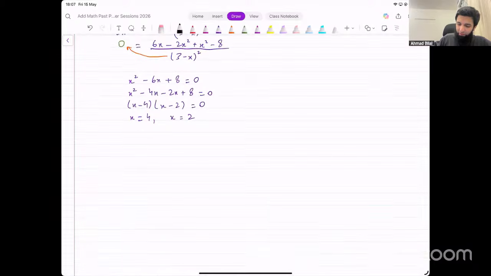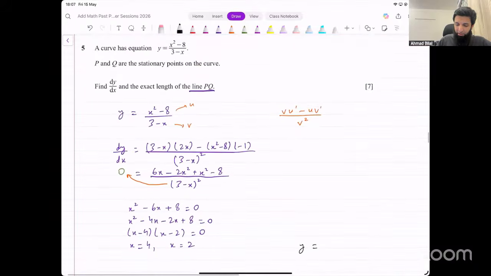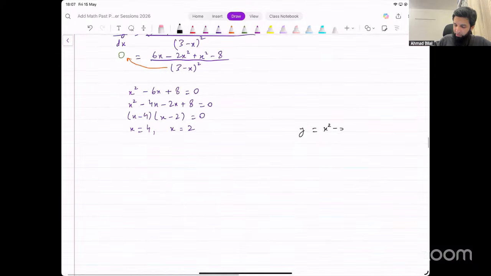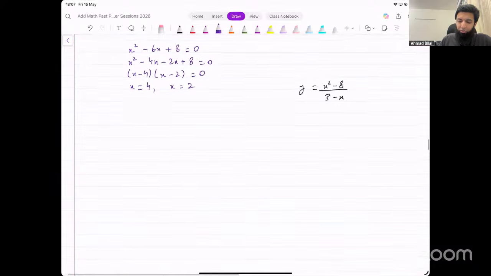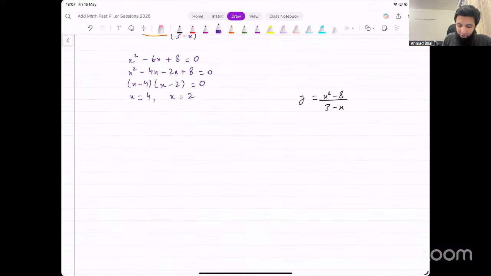The function that we had, let me just write that on the side, y equals x squared minus 8 divided by 3 minus x. That was the function. Now input values in that, x equal to 4, that will give us y equal to 4 squared minus 8 divided by 3 minus 4. Simplify this, 16 minus 8 is 8, 8 over negative 1, that will be negative 8.